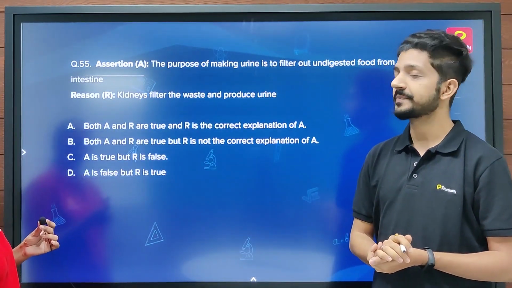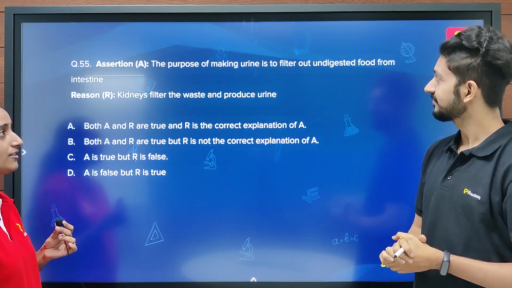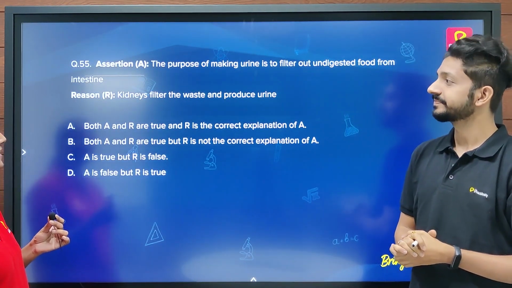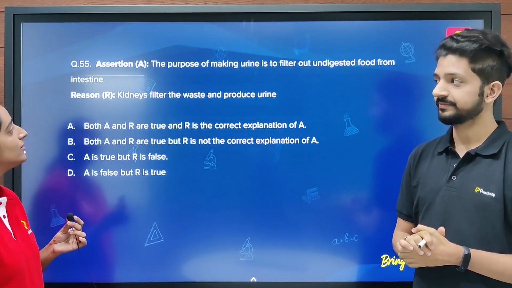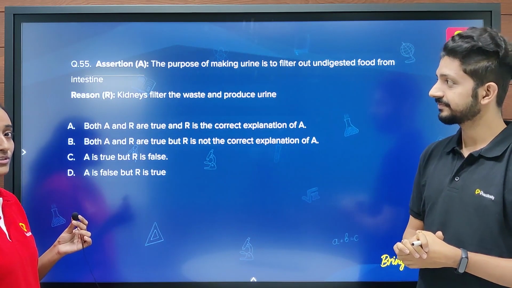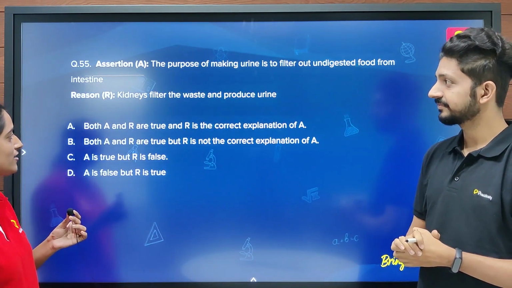So the next assertion is the purpose of making urine is to filter out undigested food from the intestine. And the reason for it is kidneys filter the waste and produce urine. Okay, so kidneys do produce urine and they do help in filtration. So the answer should be A.